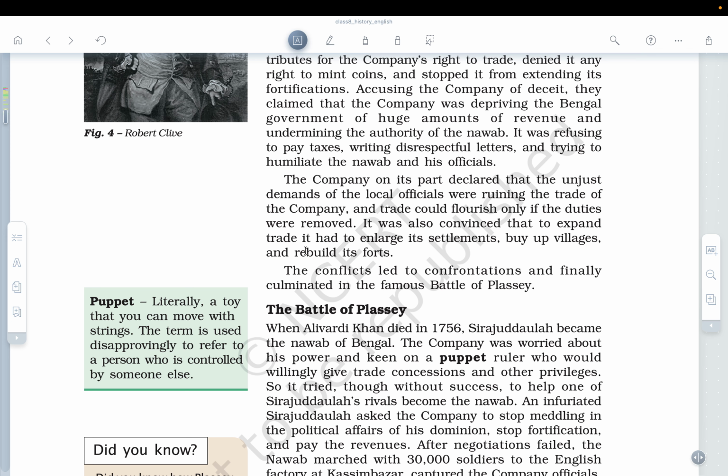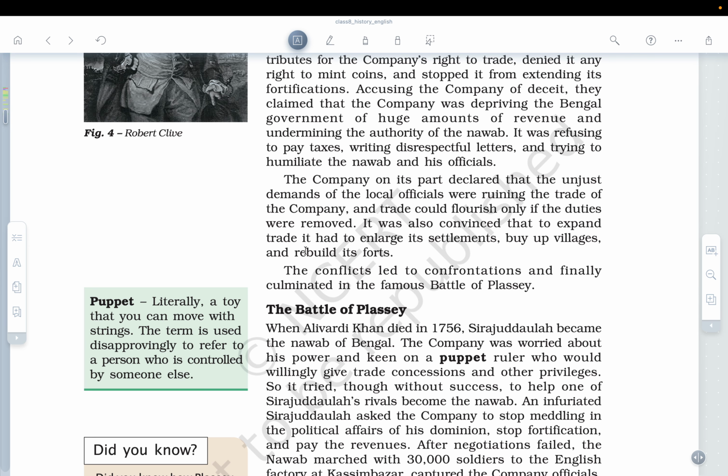In that case they saw an opportunity. They saw Bengal as an opportunity, because Bengal was rich with wealth and with all the materials which could be exported to England. That is the reason the Britishers became more interested in Bengal.